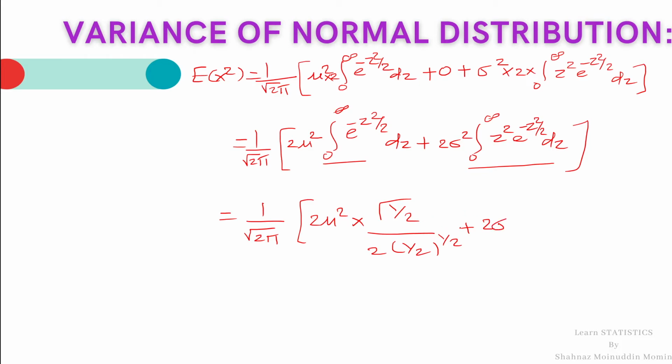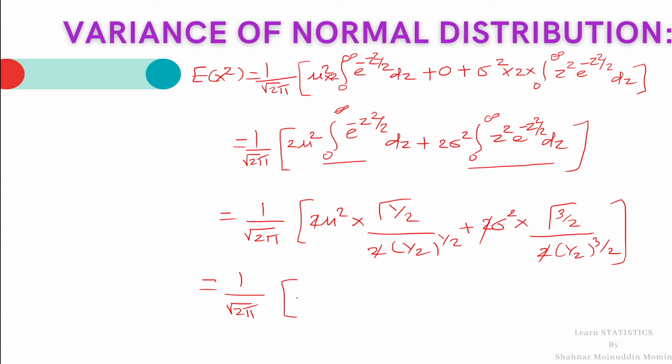Plus 2 sigma square into, here n is 3, so it is gamma 3 by 2 divided by 2 into 1 half raised to 3 by 2. This 2 gets cancelled. Similarly here, which is equal to 1 upon root 2 pi into bracket mu square root 2, and this gamma half is root pi plus sigma square